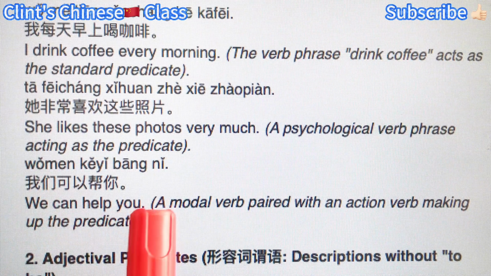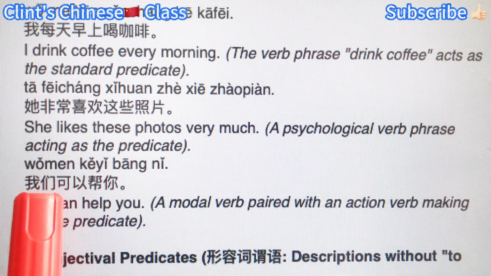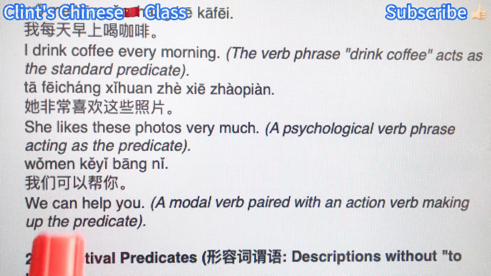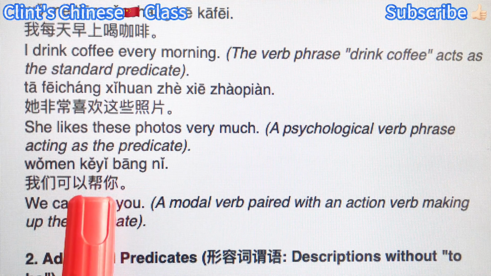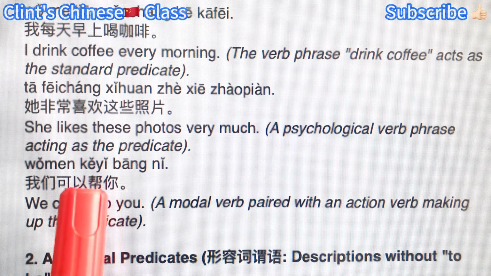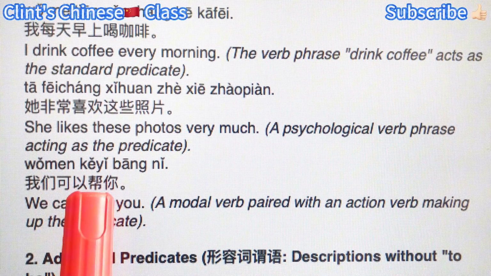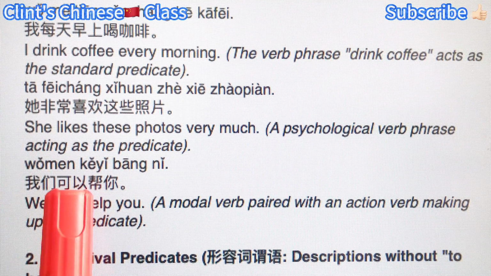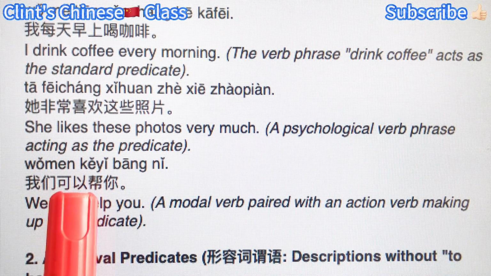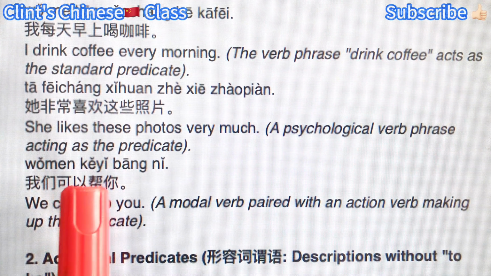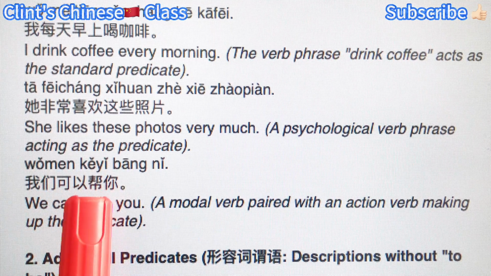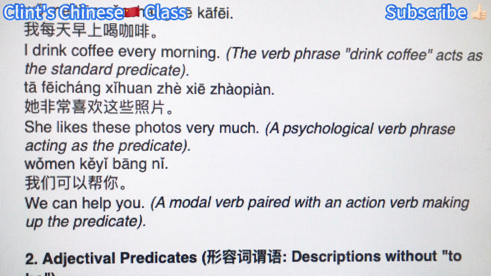We can help you. 我们可以帮你. So here, 帮 is the central or center verb, but we add 可以, which is a modal verb. So this is like a combined predicate, right? 可以帮, can help, altogether as the predicate.